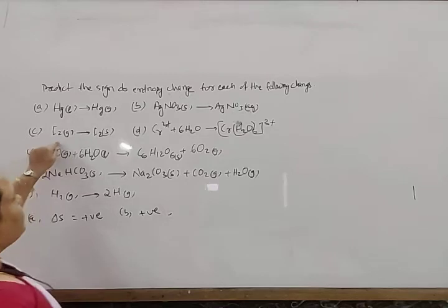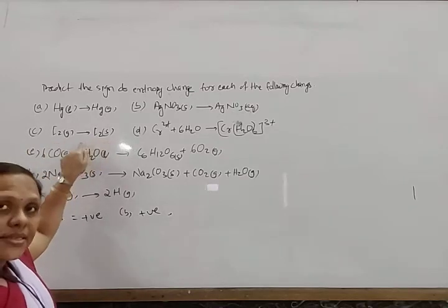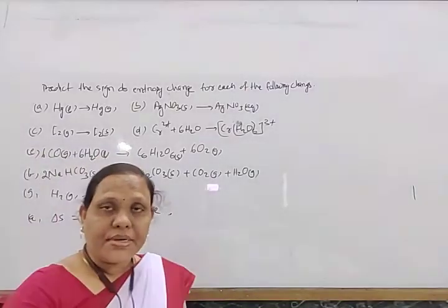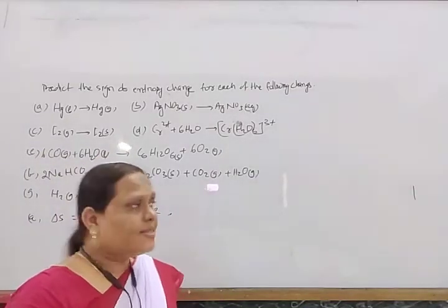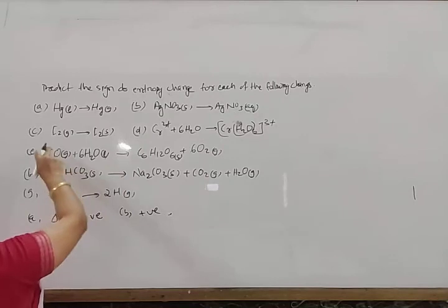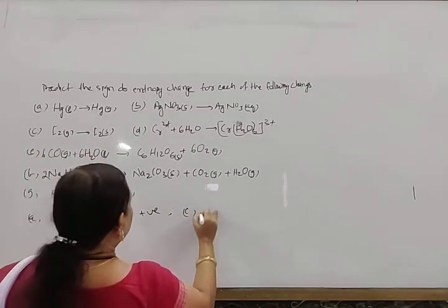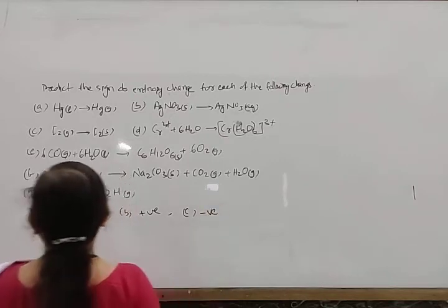Next, I2 gas to I2 solid. Gases are more random than solids. In a solid, the arrangement is more orderly. So in this way, for I2 gas to I2 solid, the entropy change is negative.